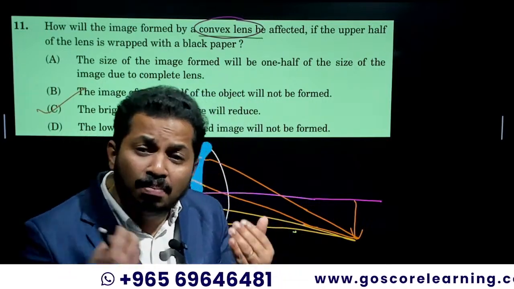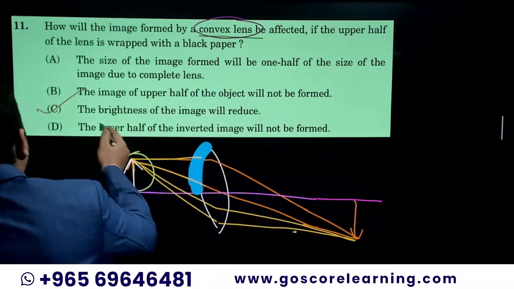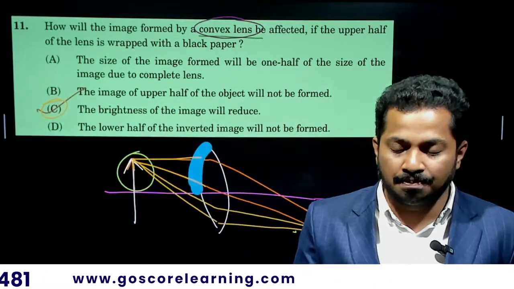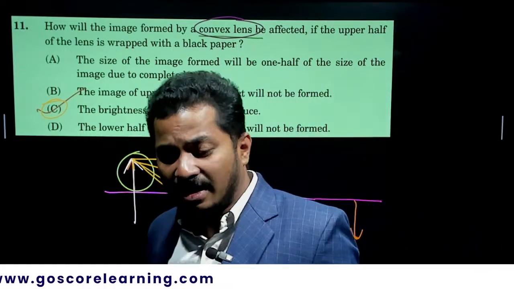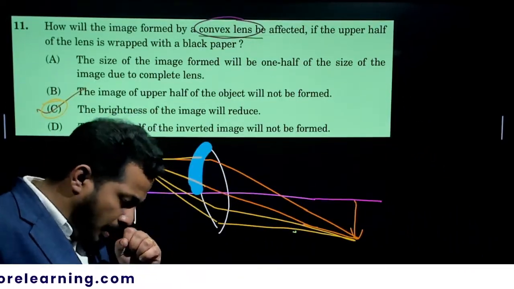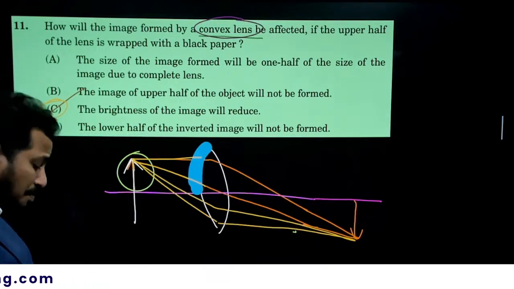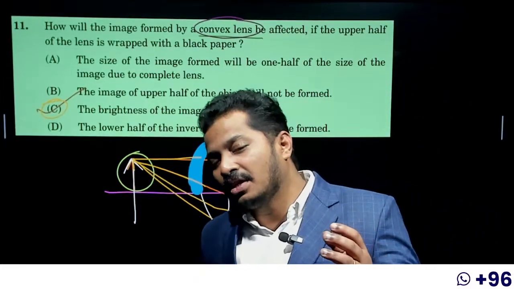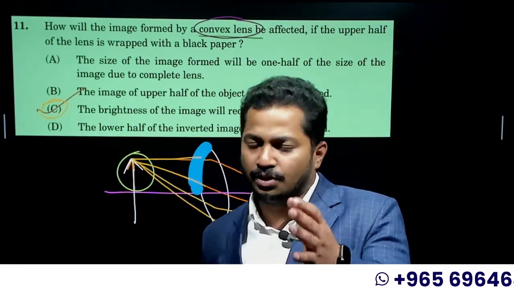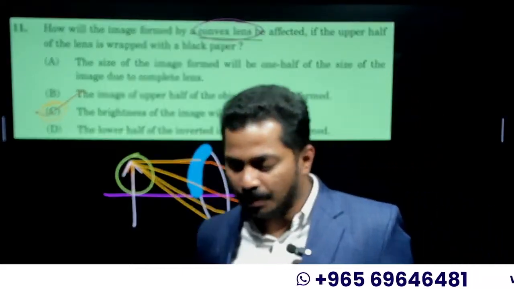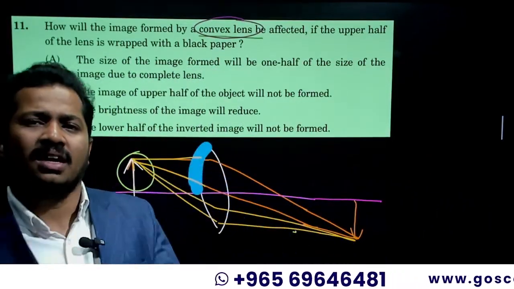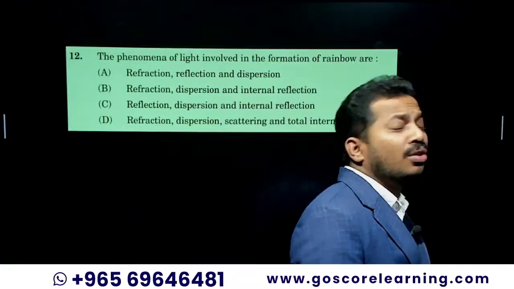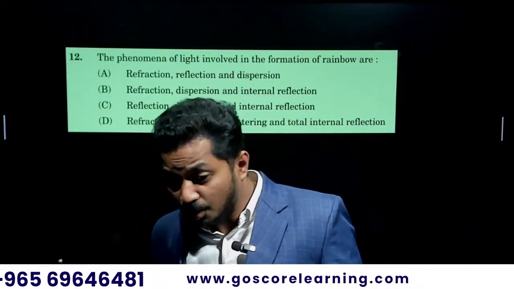That is the simplest explanation for this question. So we can directly hit option C. You can directly hit option C as the answer. Is it clear, my dears? There is no high-end concept here. You just have to apply the concept of image formation in a lens, and you'll get the answer. That's it. Easy one. Could you follow? Can I move to the next question?